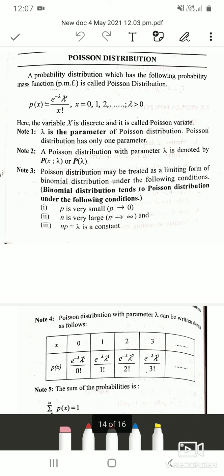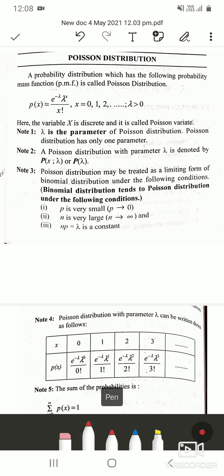So the PMF is P of x which is equal to e raised to minus lambda, lambda raised to x, divided by x factorial, where x lies between 0, 1, 2 and so on, and lambda is always a positive number, or it is greater than or equal to 0. This notation is called lambda, and here you can see there is only one parameter. In case of binomial distribution you had two parameters, that is n and p. Here you can find only one parameter, that is lambda.